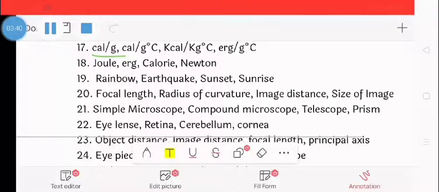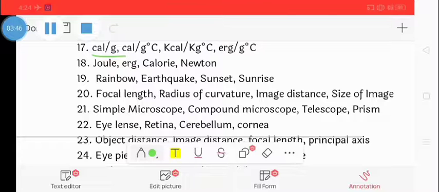Next, 18th question: joule, erg, calorie, Newton. So the odd one is Newton because Newton is the unit of force while the others are units of heat energy.